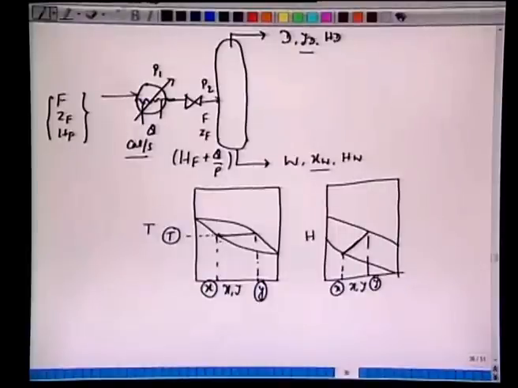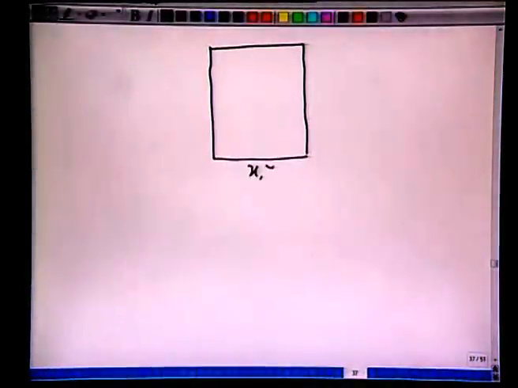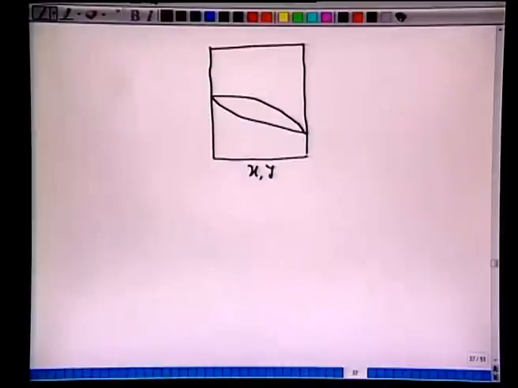Now what happens if these two leaving streams are not in equilibrium? In these cases we can have several scenarios. So if we have two streams leaving, liquid and vapor, not in equilibrium, let's see what scenarios we can have. So we have this Txy diagram.